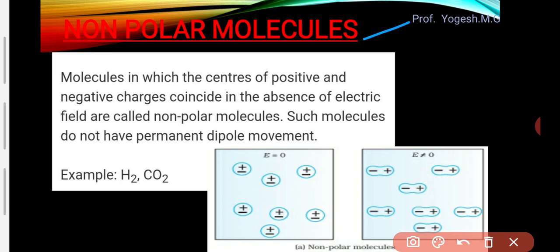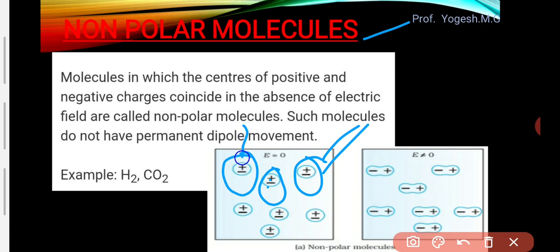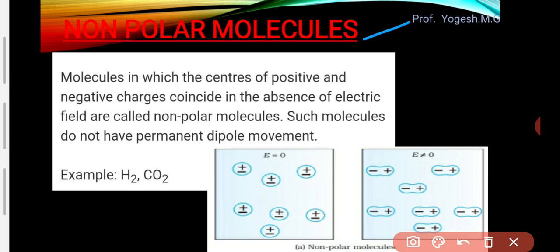To understand this, look at these molecules here. What you can observe in these molecules, right? The separation between positive and negative charge is zero, or in other words, the center of positive charge and the center of negative charge coincide, meaning they are along the same vertical line, not along a horizontal line.